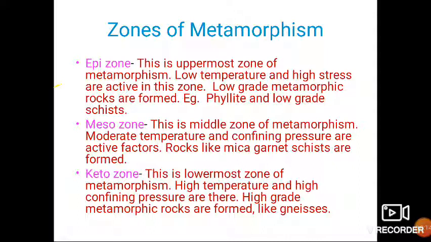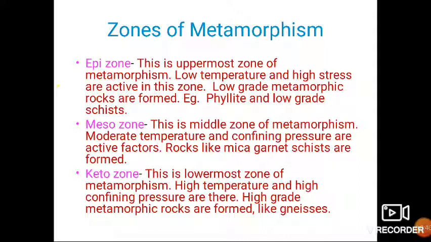As we go further, the next zone occurs, it is the mesozone. It is the middle zone. Here there is moderate temperature and confining pressure, and rocks like mica garnet schist, which are formed at a moderate degree of metamorphism, are formed in this mesozone.